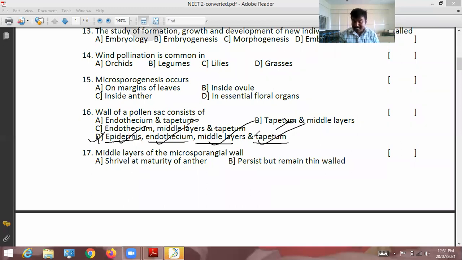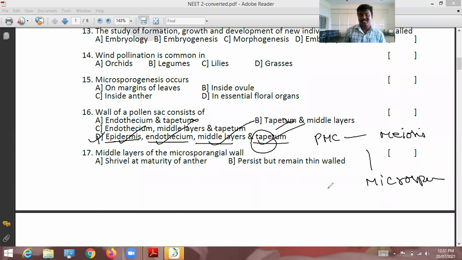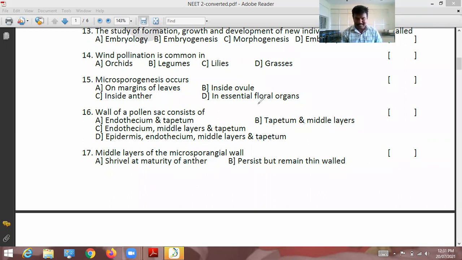In the tapetum, there is a special type of cells called sporogenous cells. Those sporogenous cells undergo mitosis and produce the microspore mother cell, or pollen mother cell. The pollen mother cell undergoes meiosis and gives rise to microspores. This process is called microsporogenesis. So the correct option for the 16th question is D.